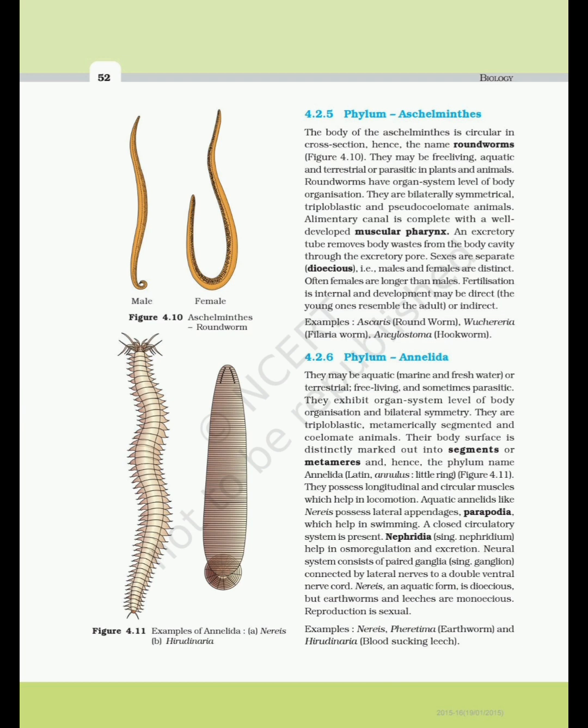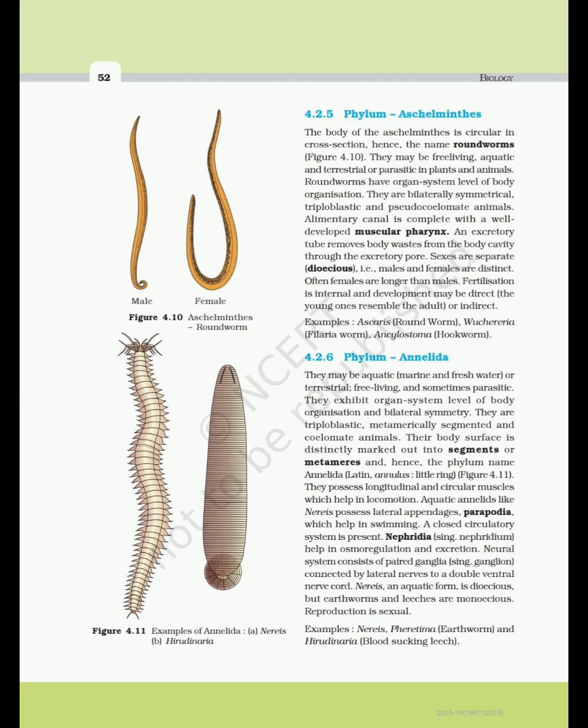4.2.5 Phylum Aschelminthes. The body of the Aschelminthes is circular in cross-section, hence the name roundworms. Figure 4.10. They may be free-living, aquatic, and terrestrial or parasitic in plants and animals. Roundworms have organ system level of body organization. They are bilaterally symmetrical, triploblastic and pseudocoelomate animals.